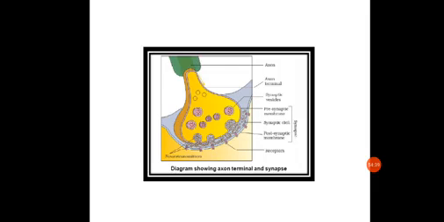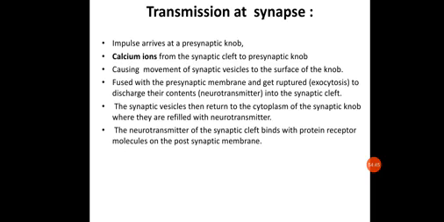Due to this, the synaptic vesicles will be able to fuse with the membrane. Due to the presence of calcium, the synaptic vesicles will move towards the surface of the knob and fuse with the presynaptic membrane and get ruptured.